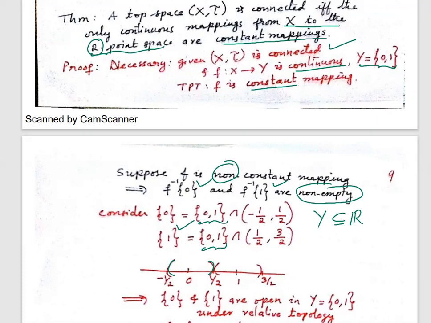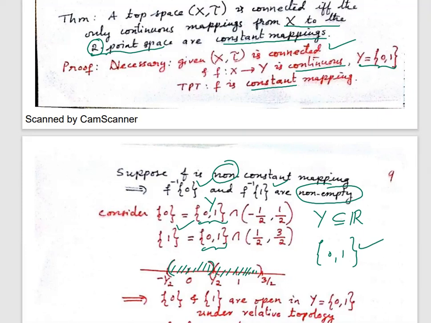So singleton 0 is written as Y intersection a tau element. Can I write this as singleton 0? Say [0, 1] intersection (minus half, plus 1). What is the only common point in this interval? The common point between this and the two-element set {0, 1} is nothing but 0. Similarly, singleton 1 is nothing but {0, 1} intersection (plus half, 3 by 2). The only common point between this and Y is 1.